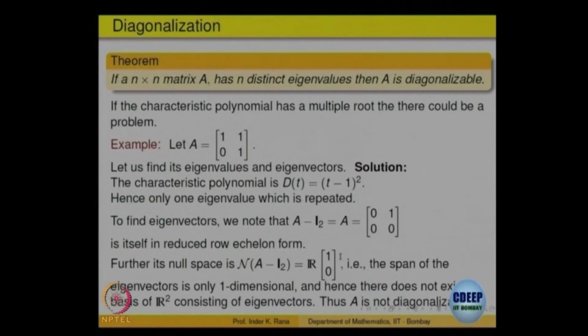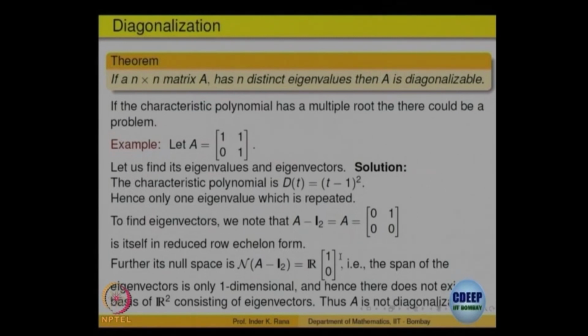So there is only one eigenvalue and that is repeated, but there is only one eigenvector. That means I cannot find a basis of R2 consisting of eigenvectors, right. So what does the previous theorem tell me?